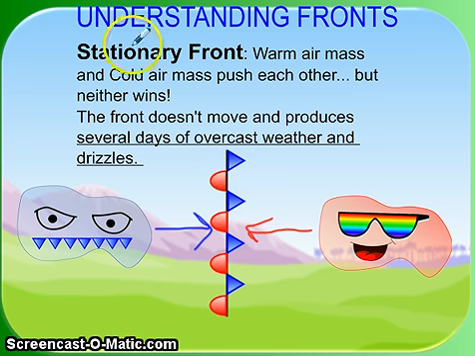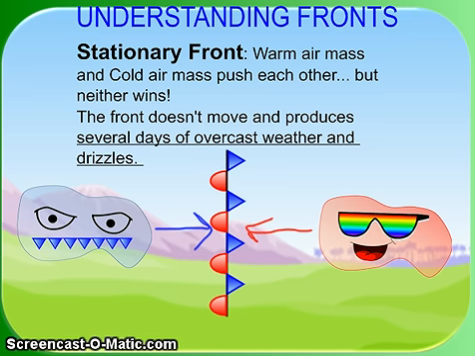Now, I want you to notice the position of these symbols. Notice that the points of these little icicle shapes, which again stand for cold air masses, are pointed in the right direction. So that indicates that this air mass is trying to move toward the right. And then if you look at the warm air, you'll notice that the point of the semicircle is going in the left direction. So that's how you know which way the air masses are moving when you see them on a map. Whichever way the tips are pointing lets you know how they're trying to move.